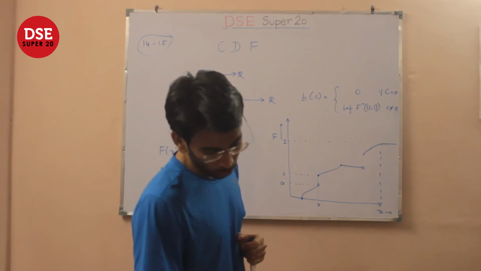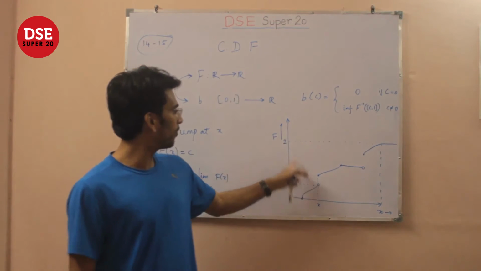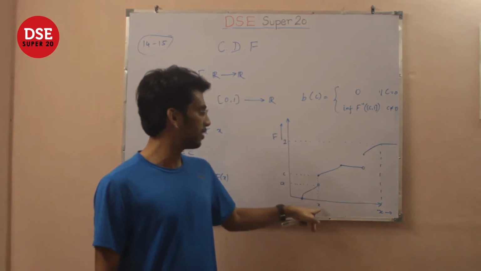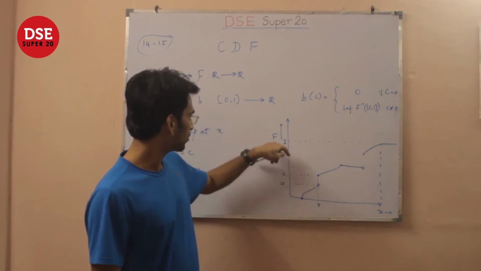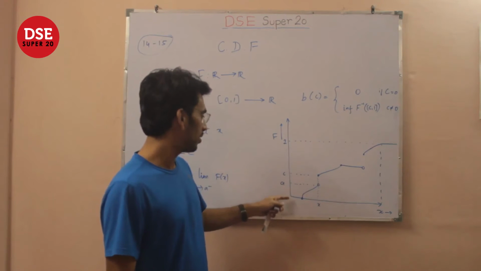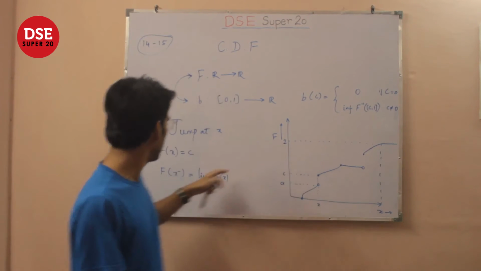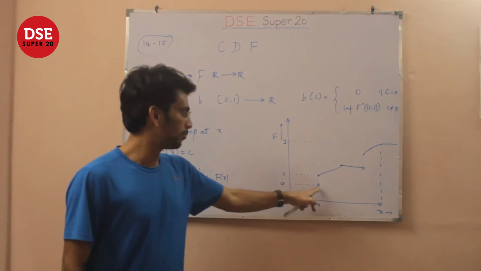Now let's look at the question. The question says that there is a jump of the function F at the point x from A to C. That is, F of x is C, whereas the left limit of the function at x is A.